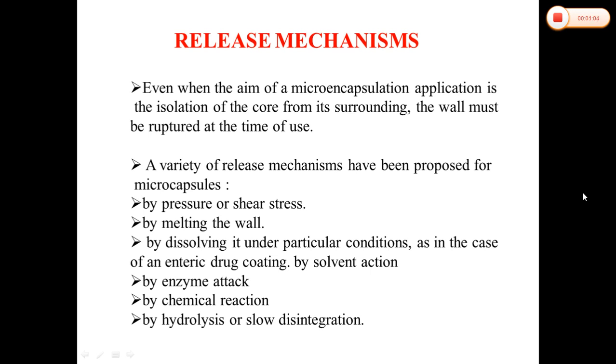Properties of microencapsulated materials have to be considered while formulating any microencapsulated product. So we have discussed the core material as well as the coating material. The selection of a specific coating material from the various lists of ingredients is there, but before selecting that coating material, there are some questions that we have to answer.